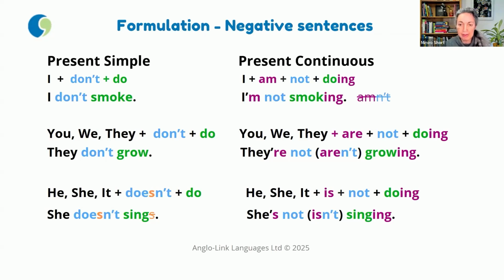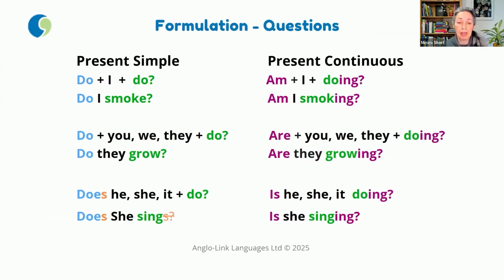That's negative sentences. Coming to questions, again, for present simple, we need to bring in the hidden, invisible help verb do. Do I, do we, etc. And for he, she, it does. There is the s of the third person singular on the does word. And again, no s on the base verb. So do I smoke? Do they grow? Does she sing?